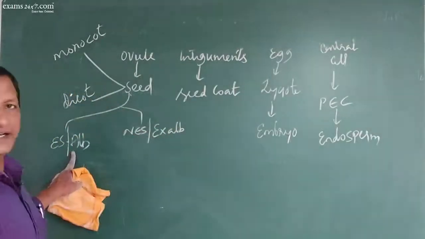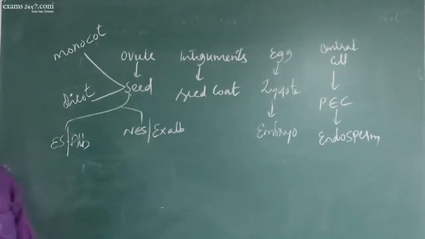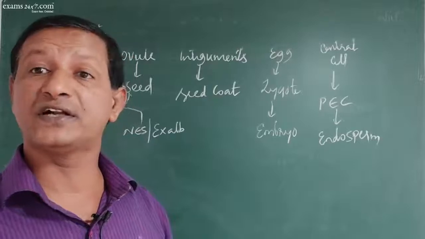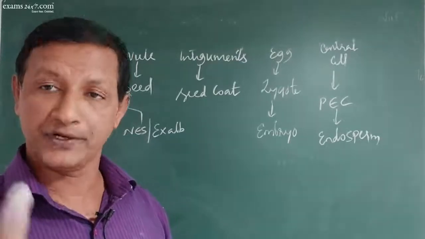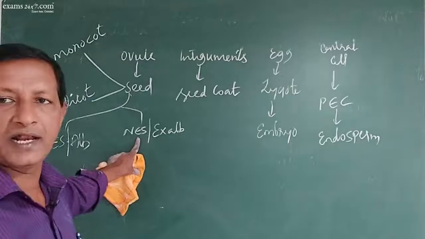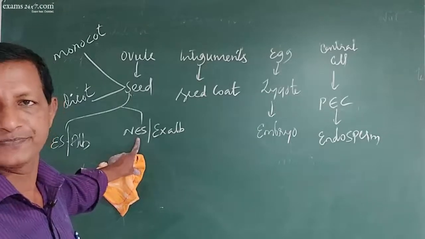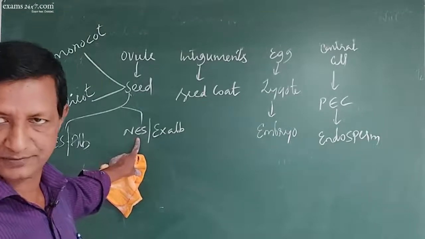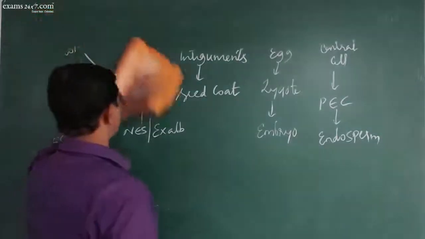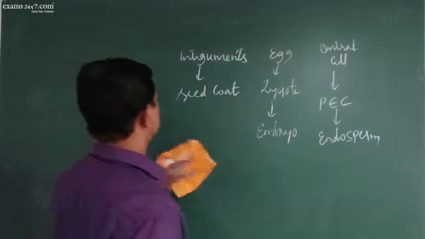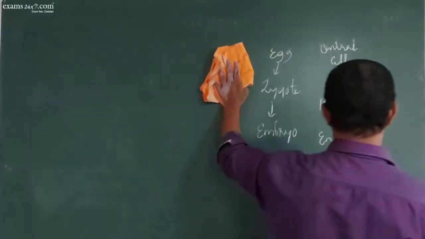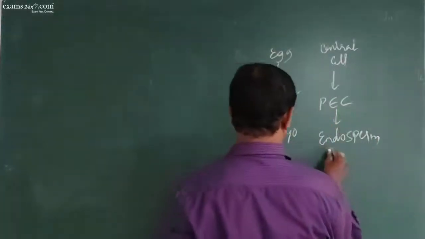Why is it called an endospermic seed? Because the endosperm remains within the seed even after the maturity of the embryo. In the other type, the endosperm will not be there after the maturity of the embryo. That means the endosperm gets exhausted. You can quote many examples for that, but I am not going into all those details now. Integuments develop into the seed coat, that is done.